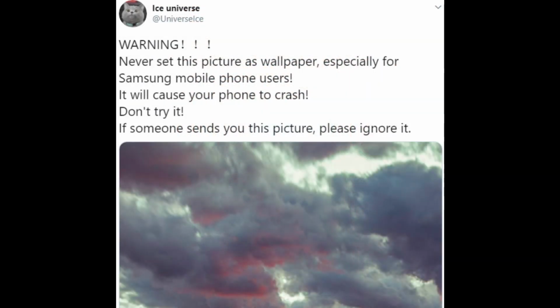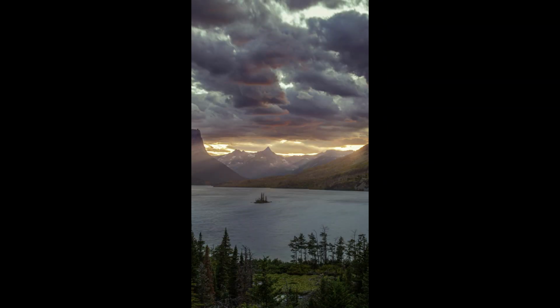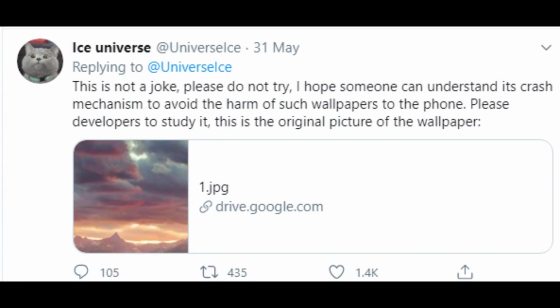It will cause your smartphone to crash. Don't try it. If someone sends this picture, then ignore it. So many people were thinking this is a joke, so Ice Universe again tweeted that this is not a joke and don't try this. And if there is some developer, we can find what the actual issue is.